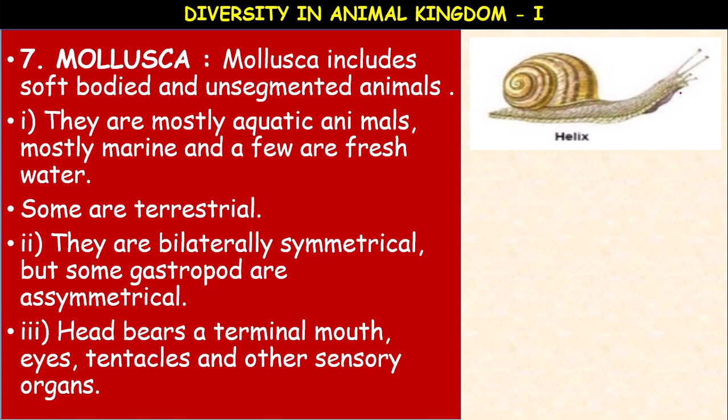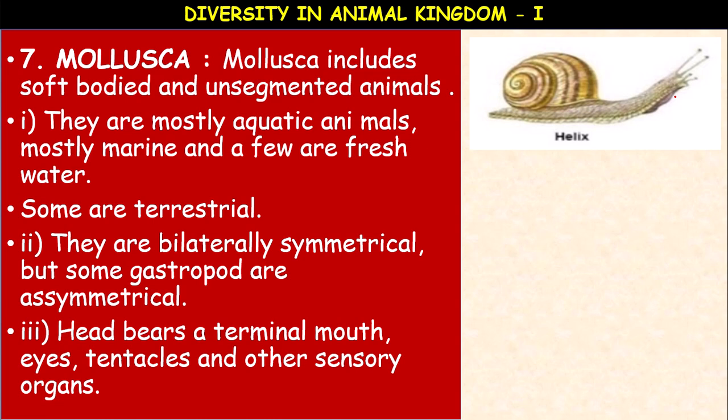Circulation is open type, just like in arthropods. Open type means there are no blood vessels. Excretion takes place through a special organ. That organ is called the organ of Bojanus, or a pair of metanephridia. The organ of Bojanus is present in the molluscans, and it is also called the pair of metanephridia.